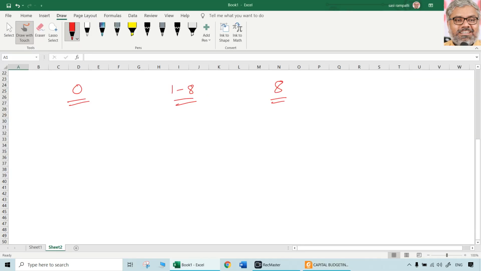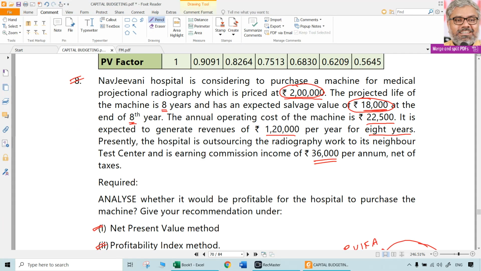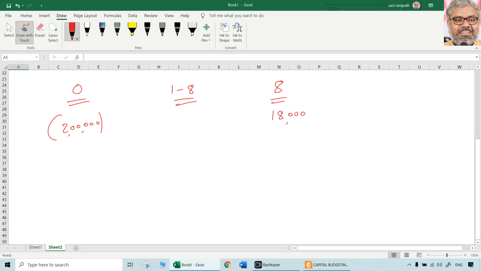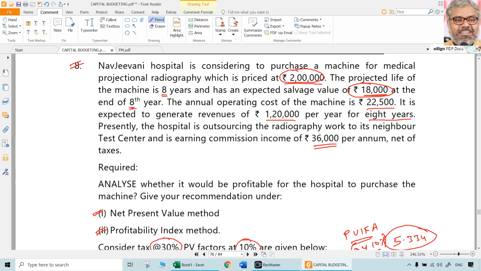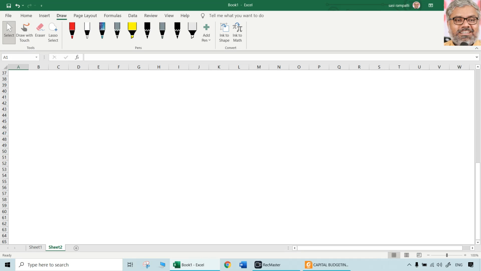Year 0 cash flow is negative 2 lakhs. That is given. 8th year cash flow, 18,000, that is salvage value, also given directly. But the main point is the other things, which is 1 to 8 years, how we have to calculate the cash flows. So let us calculate the cash flows for 1 to 8 years. First thing first, revenue is going to be how much?